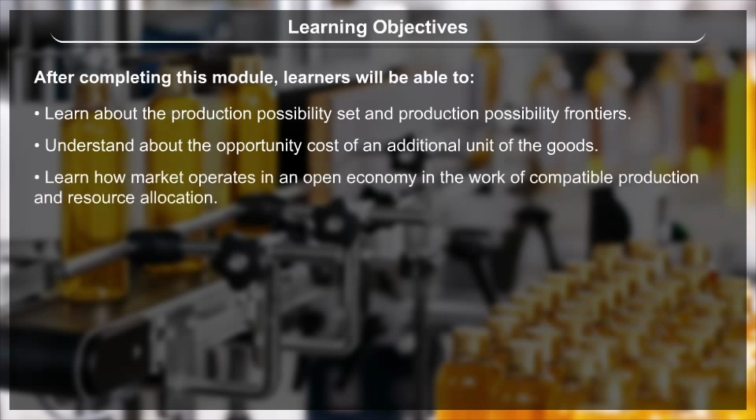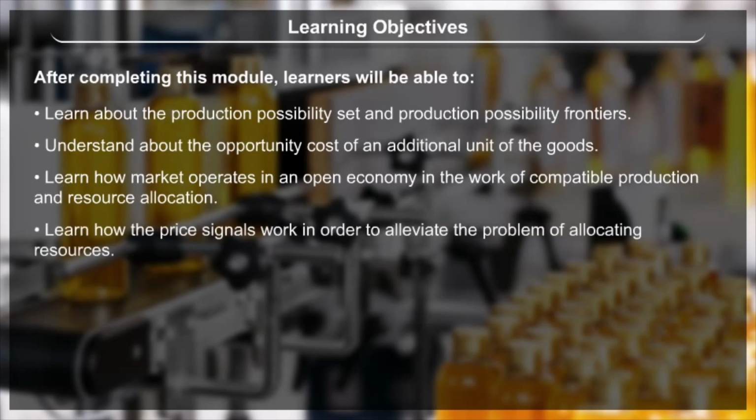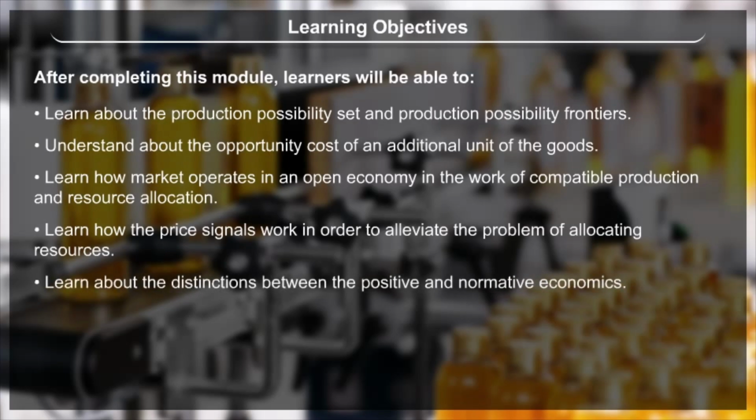Learn how the market operates in an open economy in compatible production and resource allocation. Learn how price signals work to alleviate the problem of allocating resources. Learn about the distinctions between positive and normative economics. Understand the basics of macro and microeconomics.